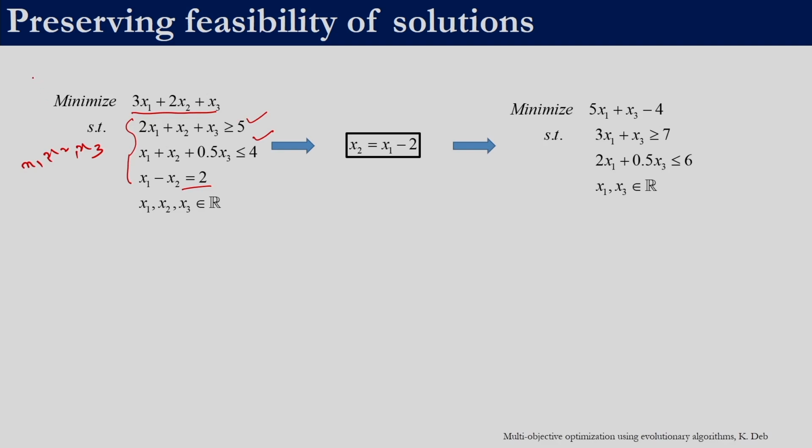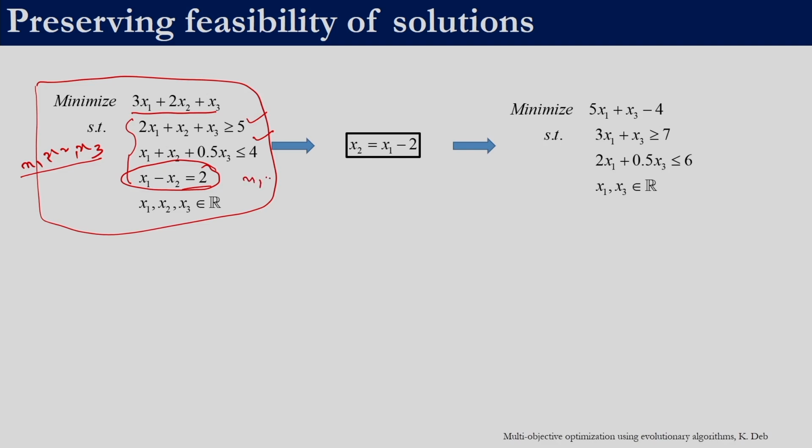So, in this case we can directly take this problem, right, and say that we are having 3 decision variables, or what we can do is we can exploit this constraint, right, and reduce the number of decision variables. So, for example, this constraint we can rewrite it as x2 is equal to x1 minus 2, or we could have chosen x1 is equal to 2 plus x2, right. Either we could have used this or we could have used this. Now, I can use this relation to completely eliminate x2 from all other equations, right.